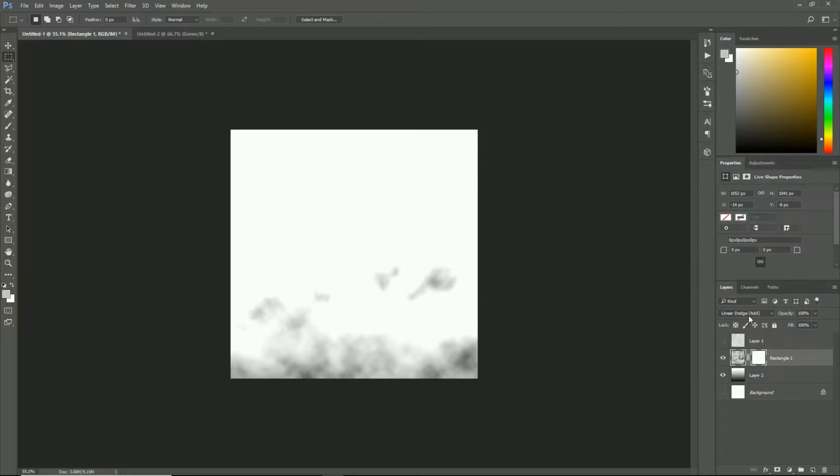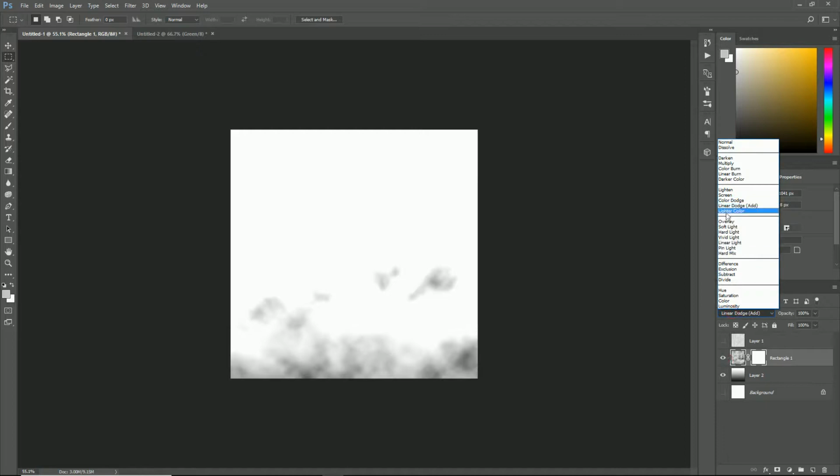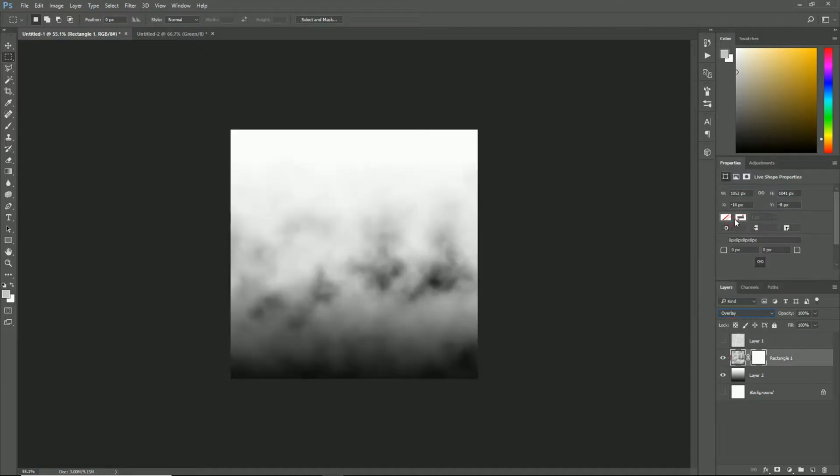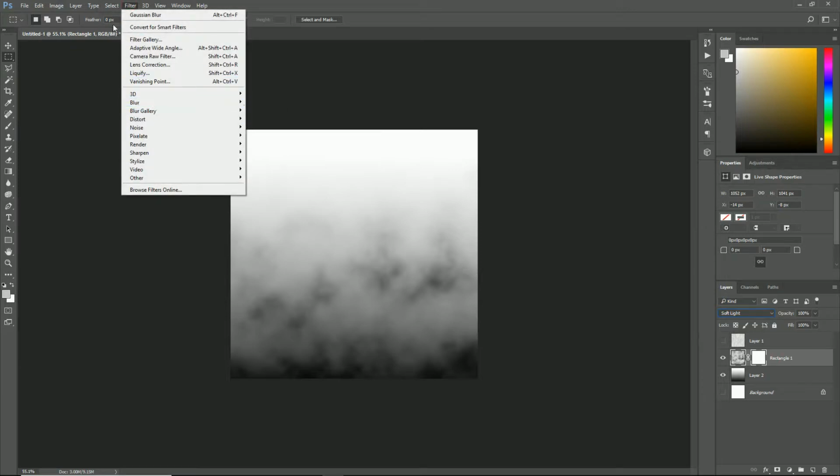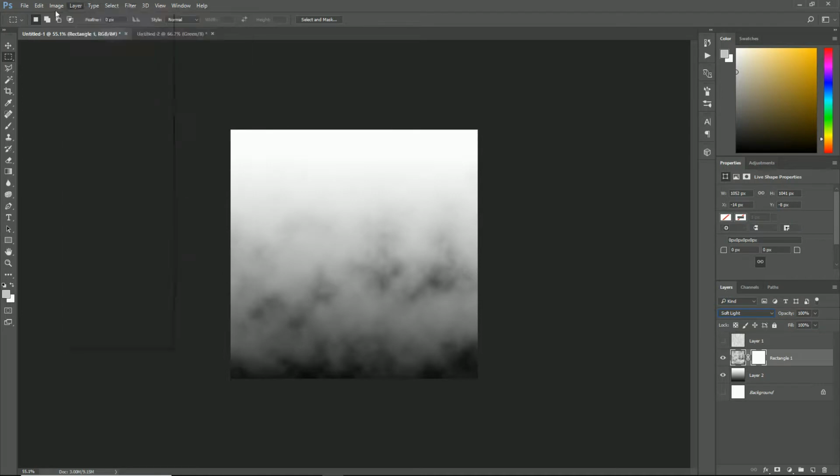Actually, that's not ideal because I think we're losing too much gradient. I'm going to go for soft light. Yeah, soft light will do.